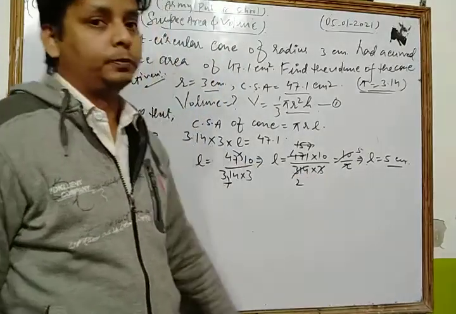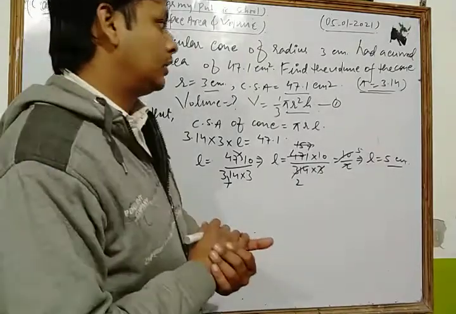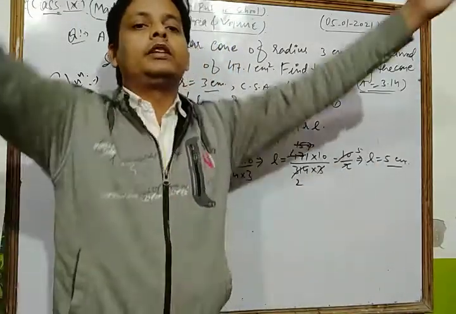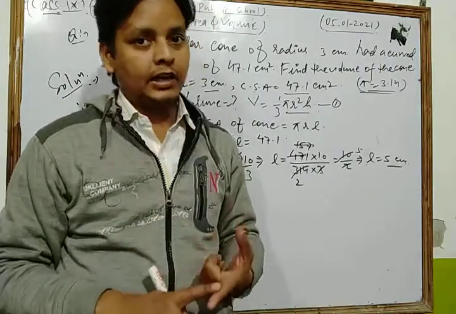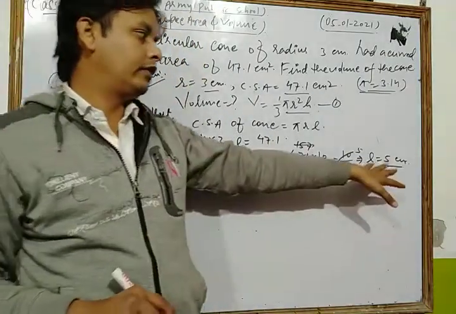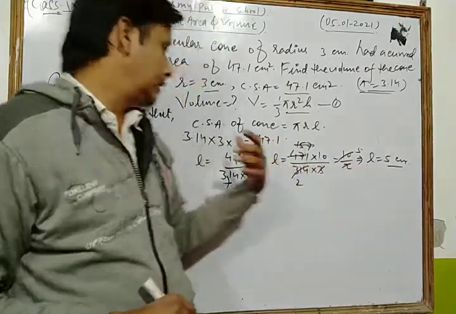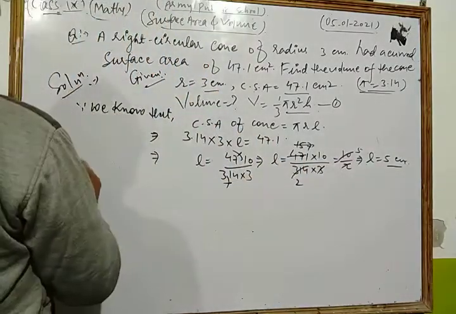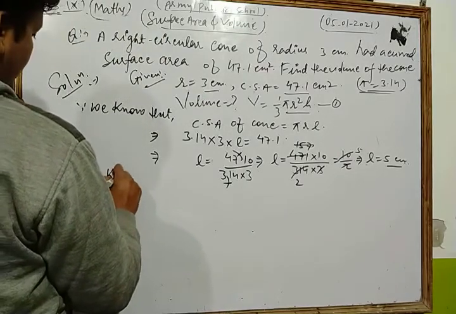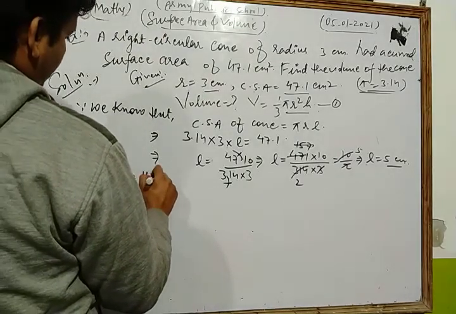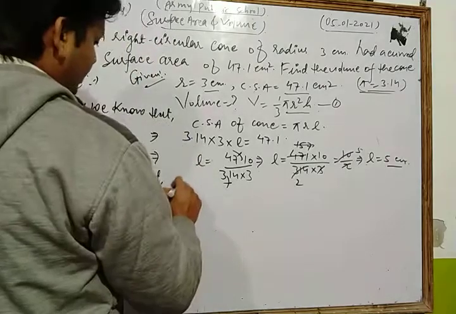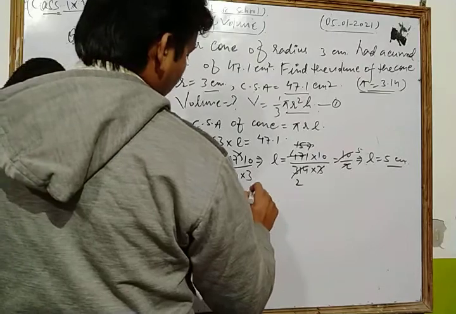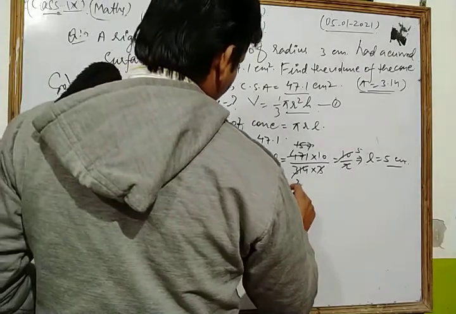Now dear friends, we already know about the relation. We also have a relation between H, L and R. In that question we already found the value of L, and the radius R is already given. So we apply the formula. Since we know that L square is equal to H square plus R square, the value of H square is equal to L square minus R square.